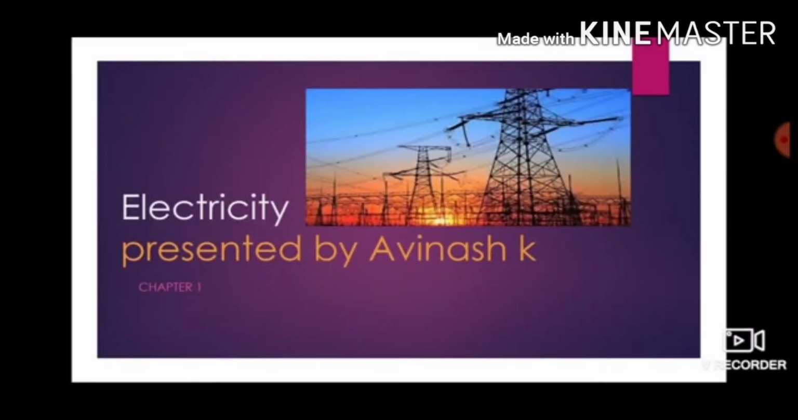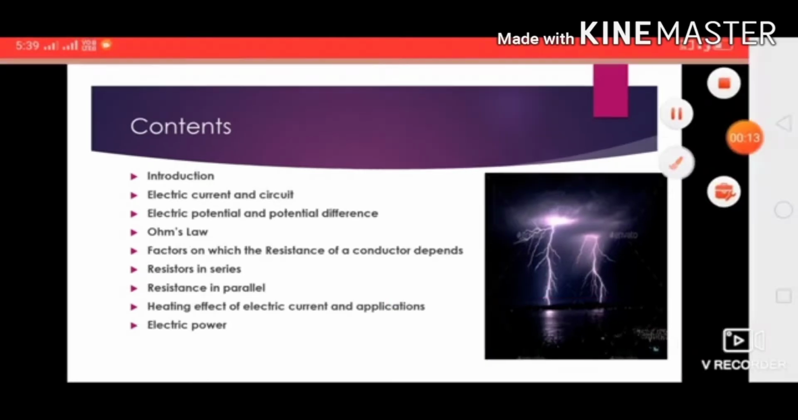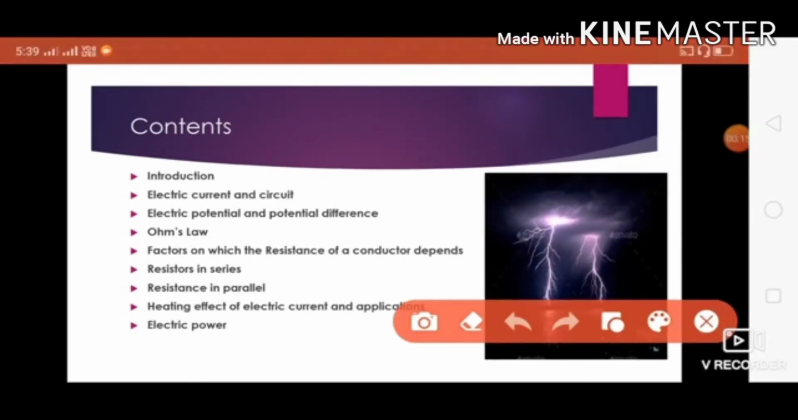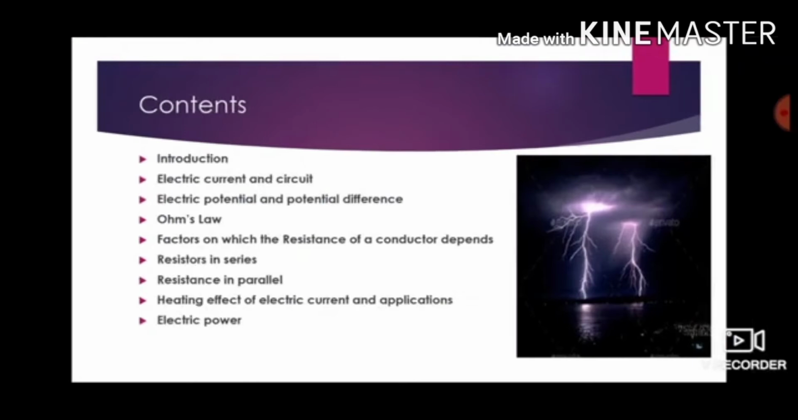Today we are going to start a very beautiful chapter, electricity, presented by me, chapter 1. So let us start the content. What are we going to study in this chapter? Introduction, electric current and circuit, electric potential and potential difference, Ohm's law, factors on which resistance of a conductor depends, resistors in series, resistance in parallel, heating effect of electric current and application, electric power. So all these things we are going to deal with one by one.